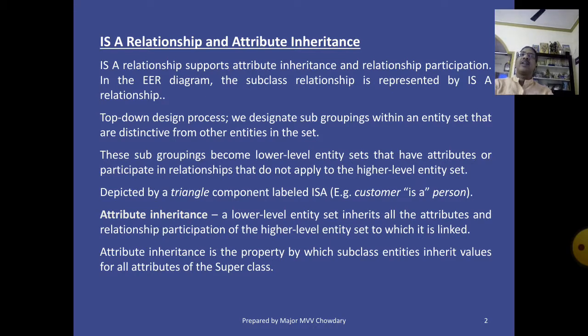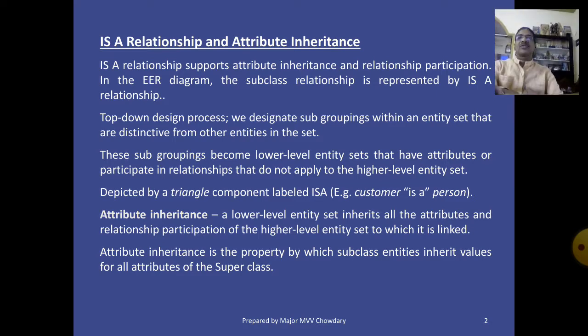What is inheritance? It acquires the properties from the parent. A child has all the properties of his or her parent. That is inheritance. In the EER diagram, the subclass relationship is represented by the is-a relationship.